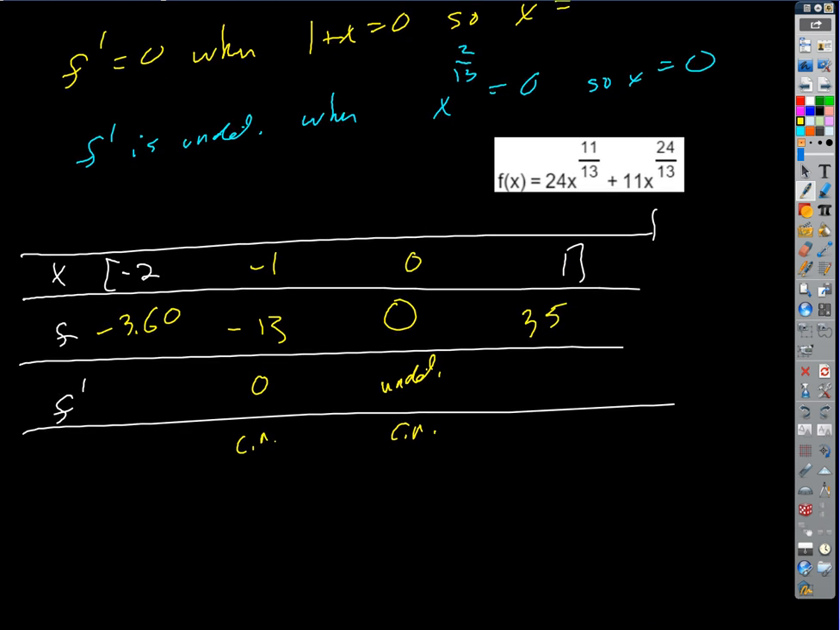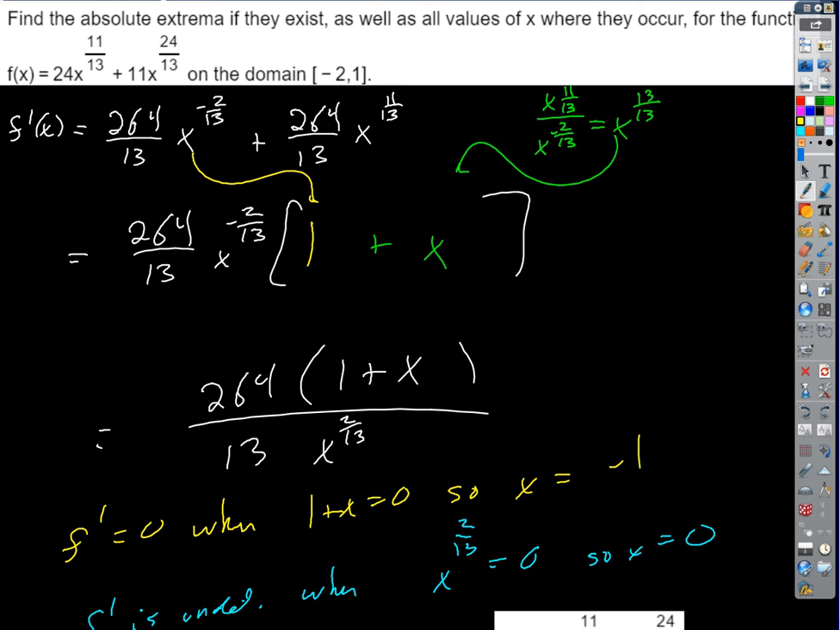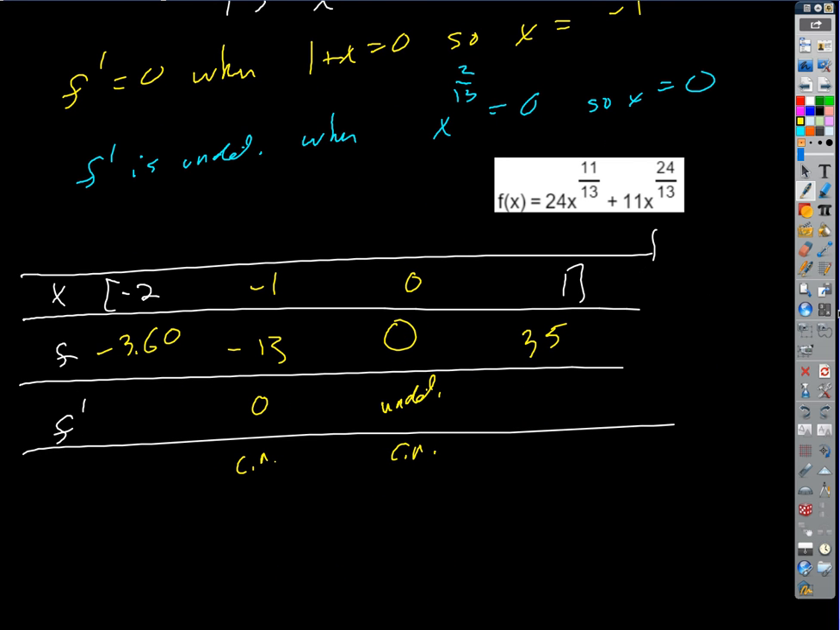So what's our relative minimum? Or absolute minimum, sorry. What's the smallest value the function could ever have on that interval? Negative 13 at the x value negative 1, right? So the absolute minimum of the function is negative 13, which occurs at x equals negative 1. What's the absolute maximum of the function? 35, which occurs at positive 1. Okay? Does that make sense?